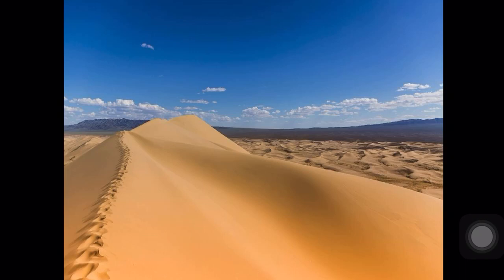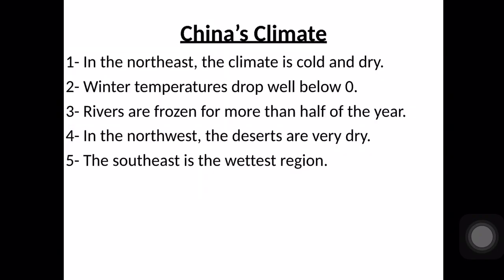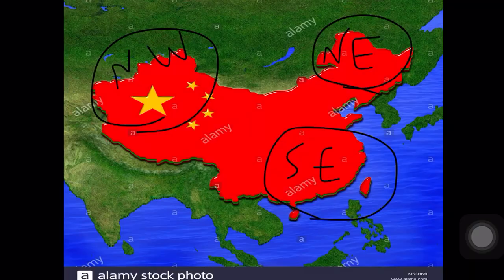Let's talk about the northwest, the other side. In the northwest, the deserts are very dry. Here in the northwest, the deserts are very, very dry, very harsh. The southeast is the wettest region. Southeast is the wettest land, because as you see here in this picture, the southeast of China is close to a sea or to an ocean. So here in the southeast is the wettest region.